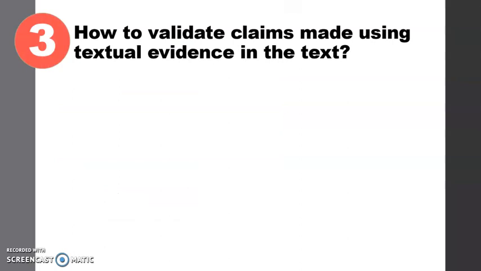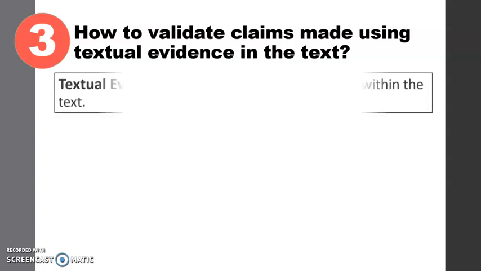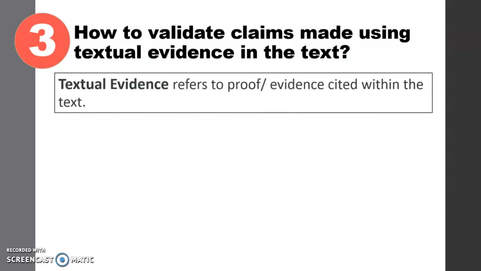Now, how to validate claims made using textual evidence in the text. Before we believe in something like a claim made in the text, we must validate it using textual evidence. Textual evidence refers to proof or evidence cited within the text.